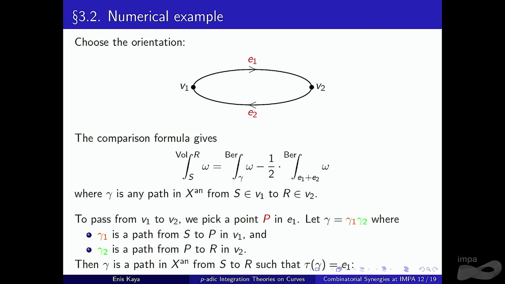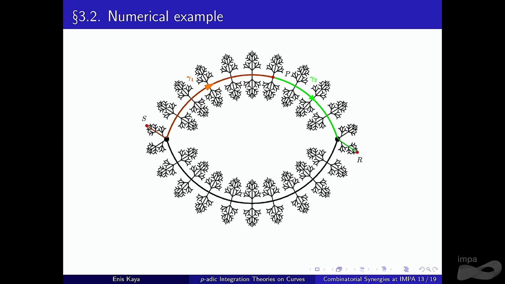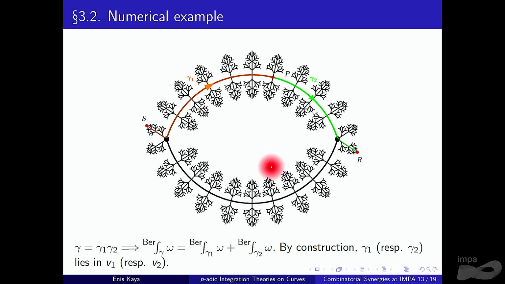So maybe it's not easy to follow this recipe. Let me show you this beautiful picture. We want to go from S to R, but first we go from S to P, then P to R. Yeah? So gamma is the union of these two. So this Berkovich integral is the sum of these smaller Berkovich integrals. And by construction, every small path lies in a single component.